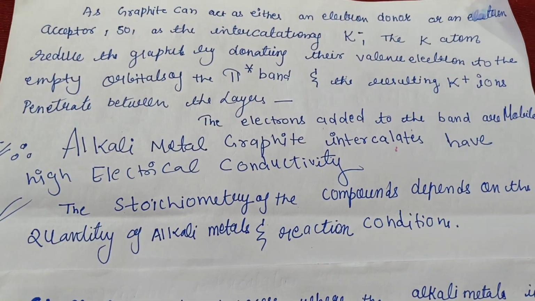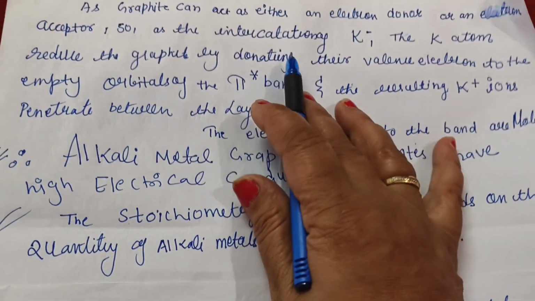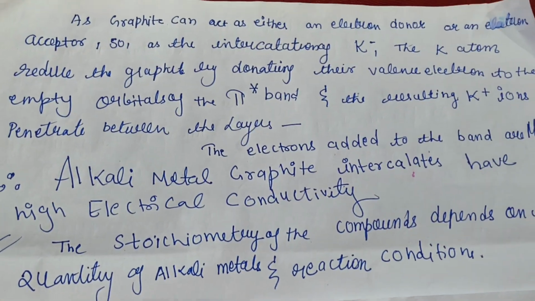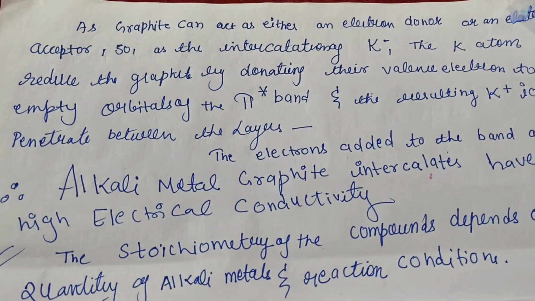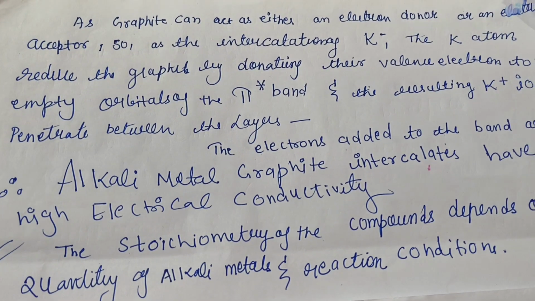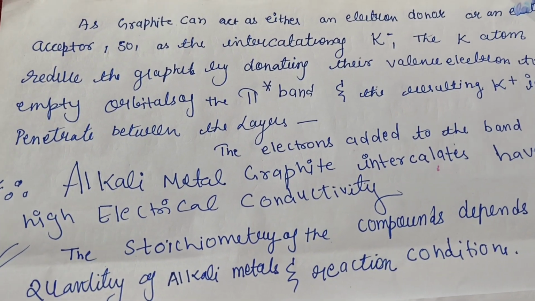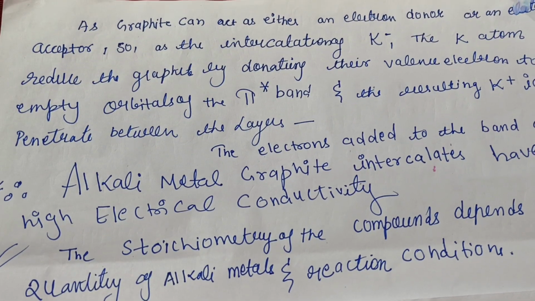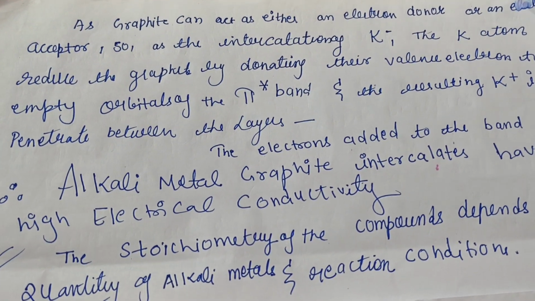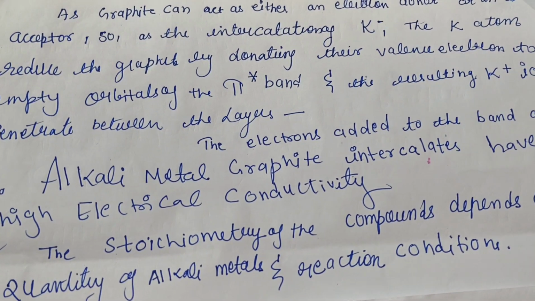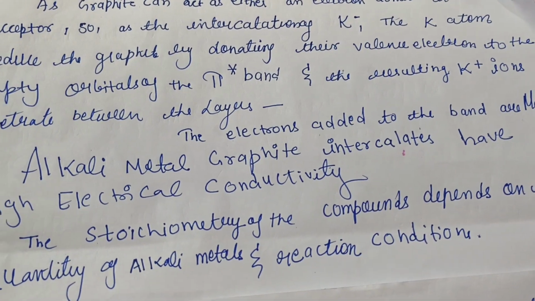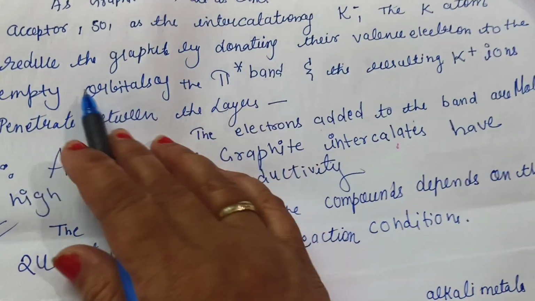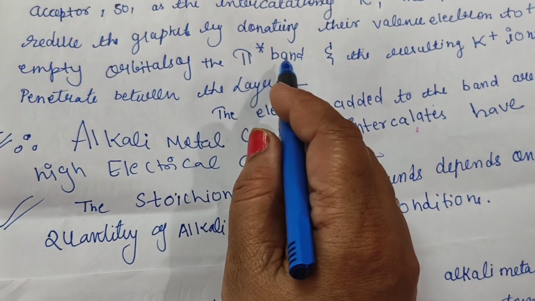and there is a lot that happens, as graphite can act as either an electron donor or an electron acceptor. If graphite accepts electrons it gets reduced. If it donates electrons, it acts as a reducing agent and gets oxidized. So we can say that as the intercalating potassium atom reduces the graphite by donating its valence electron to the empty orbitals of the pi bond.